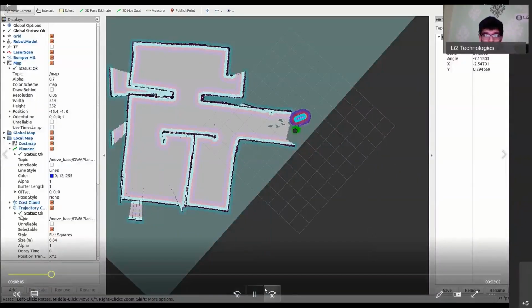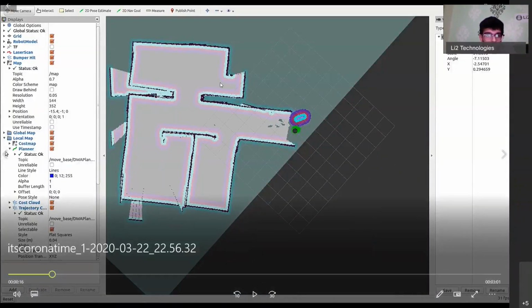Once we have our map, I have another video that will show you how, by using a map, the robot is going to go from point A to point B. So here's an example of a map that I have built beforehand. In the environment that I just showed you, I made sure that the robot goes to each of these points, and by doing so, you'll be able to see the entire map being built.